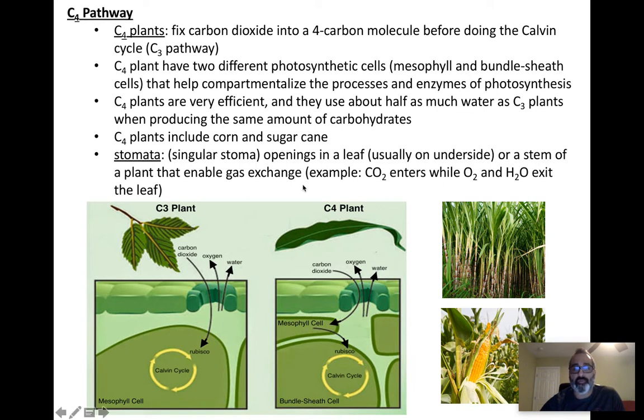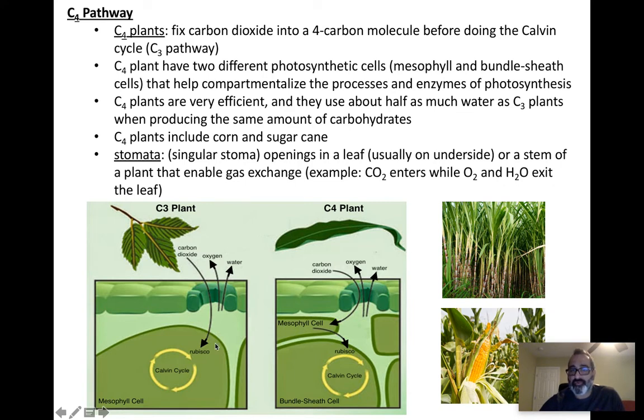Let's first talk about stomata so you have an idea of what a C4 plant does and why it does it. Stomata are tiny little pores or holes usually on the underside of a leaf. They allow gas to be exchanged. Carbon dioxide needs to go into the leaf. Why? Because plants need to do photosynthesis, they need carbon dioxide.